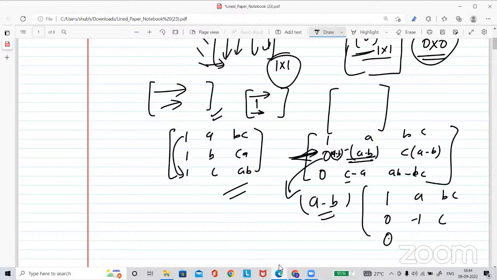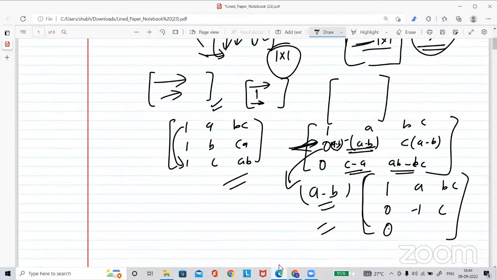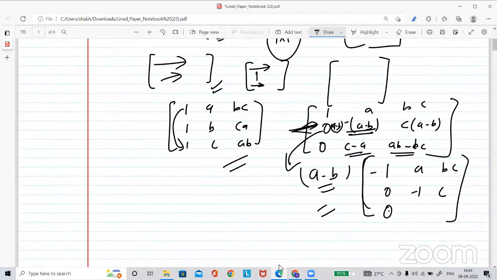Similarly, you can match and take out whatever is common, and it will become a simple matrix. Now expand this matrix along the first row and you get the answer easily. That's what the hint is about, how you take common factors. No need to do more calculation here.